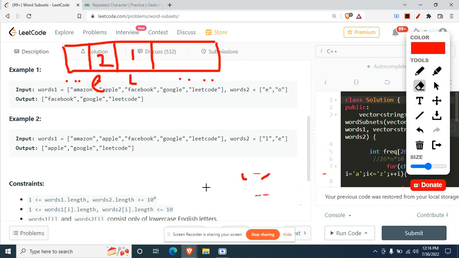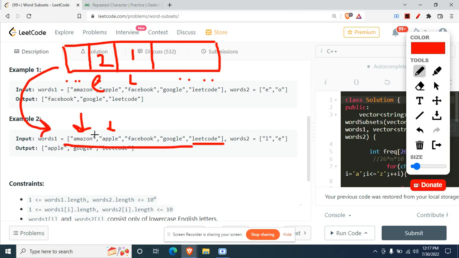Now the frequency part is done, right? So now we know that in every string we need at least this. That means when we iterate on words one, like Apple, Facebook, Google, Leetcode, we will need these: two E's and one L, at least. We can have more than two E's also. Like in Leetcode, we have three E's, but we only need two, right? So this is the condition that you need to implement. You just need to go through the words one array and check if this condition is fulfilled by every string present there.